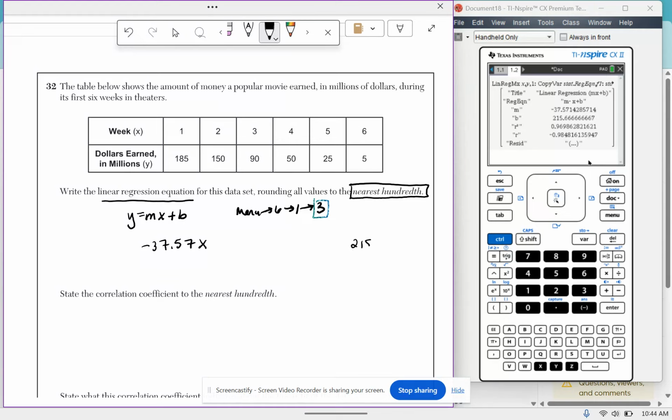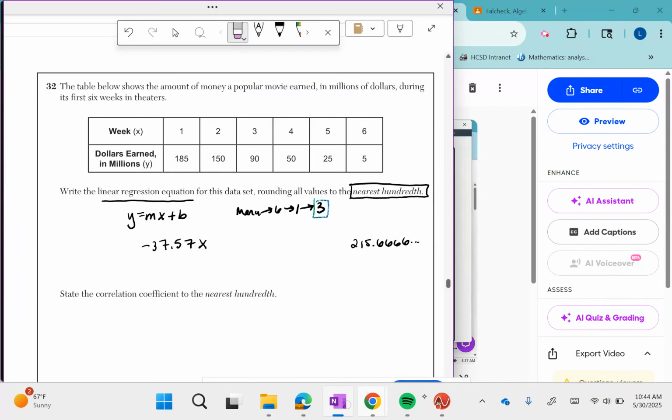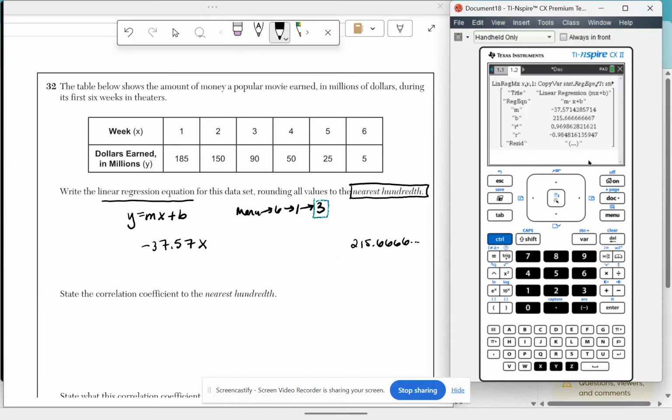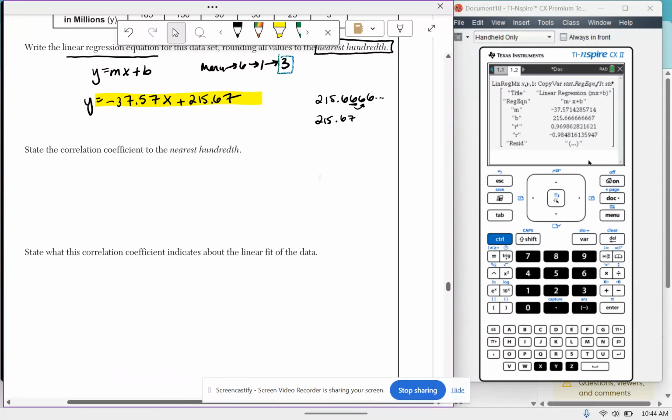This number here is going to round to... I look at this digit here, right? And I look at the digit to the right, and because it's greater than 5, I'm going to round up, so this becomes 0.67. Okay, that's my linear regression equation rounded to the nearest hundredth.